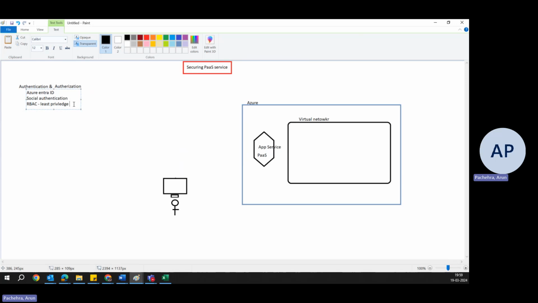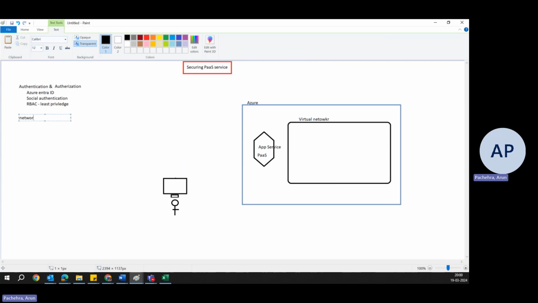If there is a developer who just needs to develop the code, you don't want to give owner access to the subscription to the developer. There is nothing wrong with the developers, they are fantastic people, but as per their work, they develop the code, right? If you have a user admin, you don't want to give him access to do something on the AKS cluster or on the storage because he is supposed to manage the users. So these three things are pretty normal and usual for authentication. Okay. Now the second point is